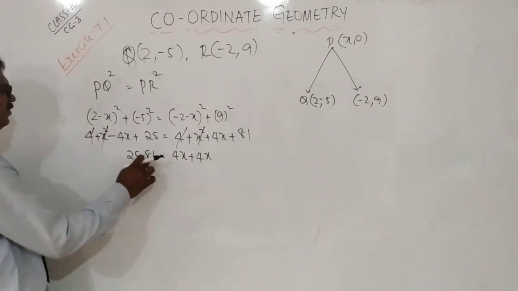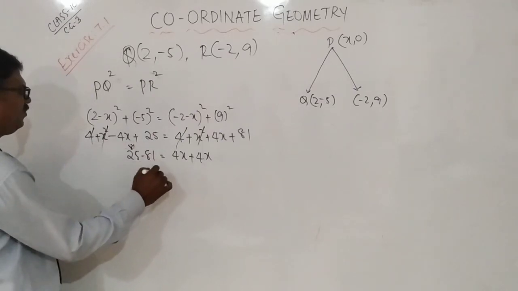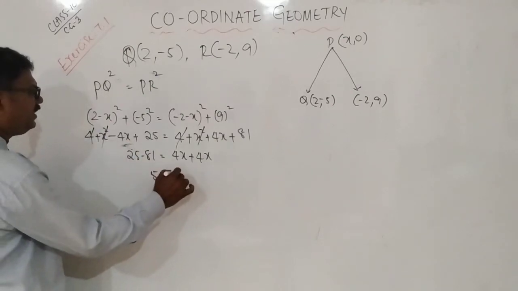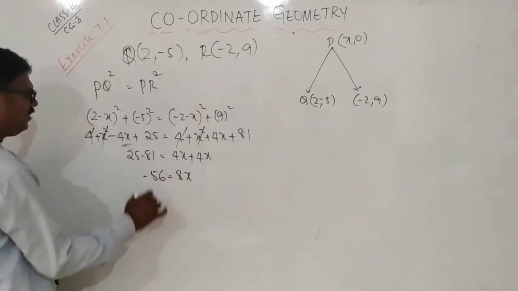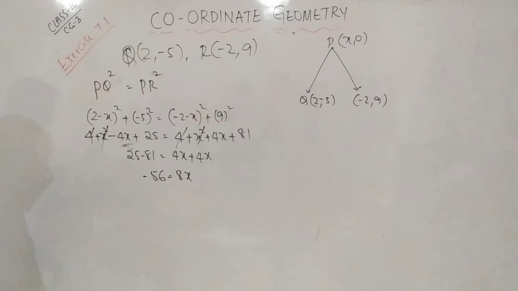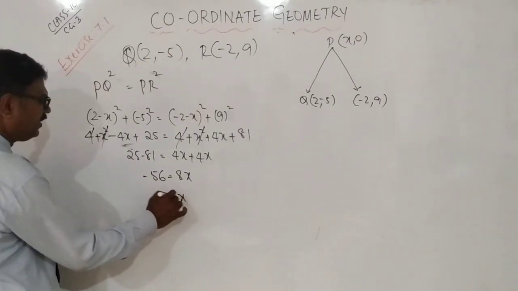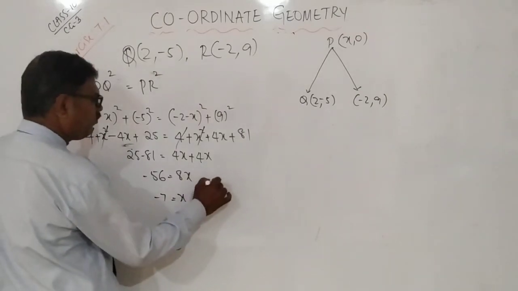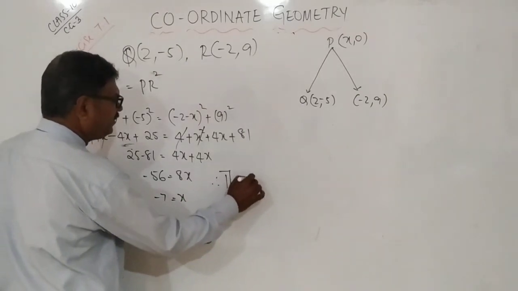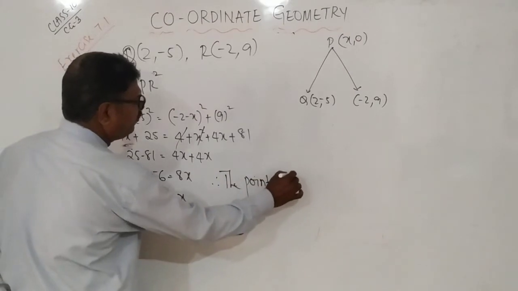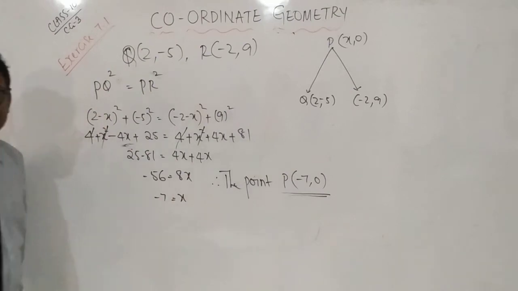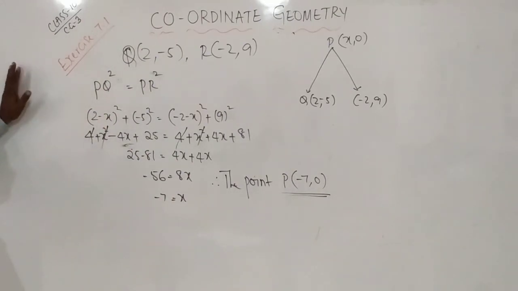How much is it? 11 sixes is 66, 7 eights is 56. So 56 is equal to 8x. Therefore, x equals what is the answer? Minus 7. Therefore, what is the point? Point P is minus 7 comma 0. So this is only a 2 marks question.